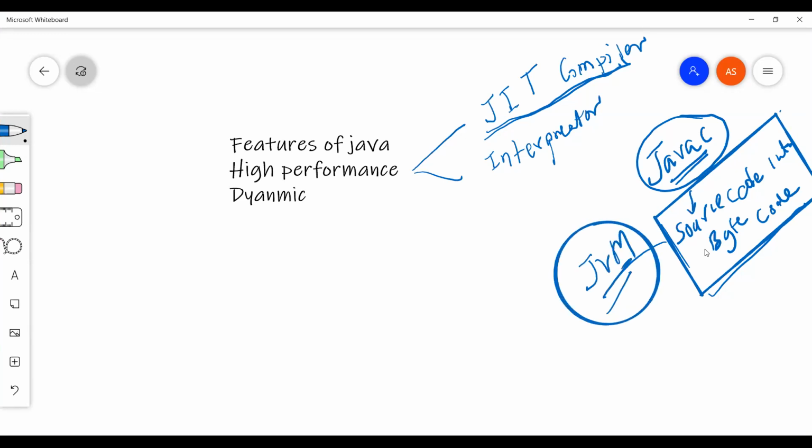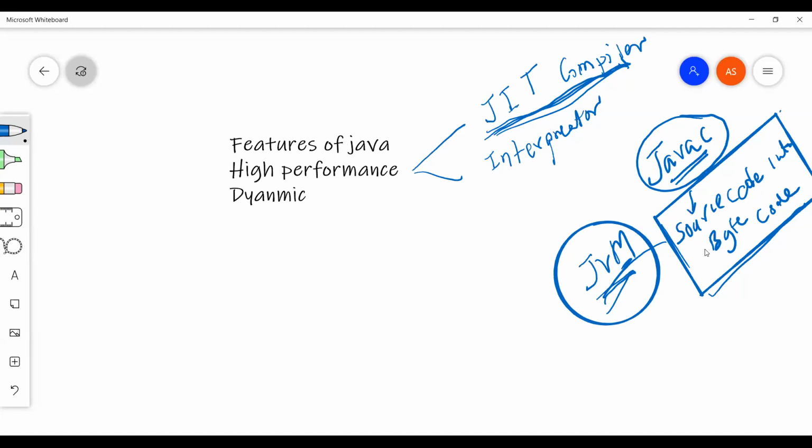There is a component called the JIT compiler inside the JVM, which is responsible for converting your bytecode into machine readable code, or we can say microprocessor readable code. So the JIT compiler reads your code and converts it into microprocessor understandable instructions. All right.